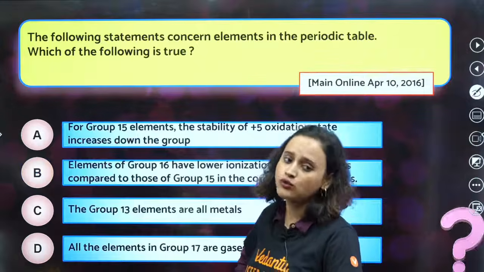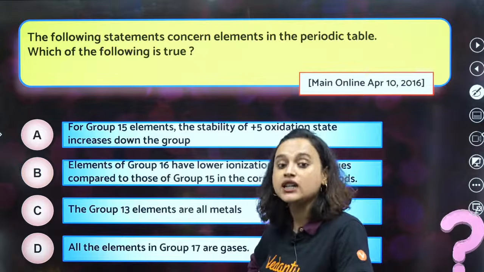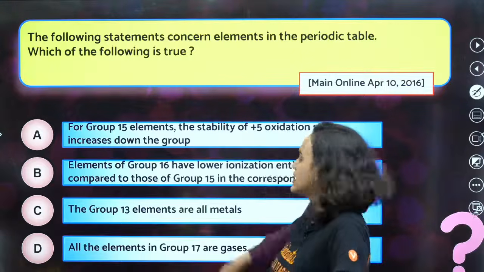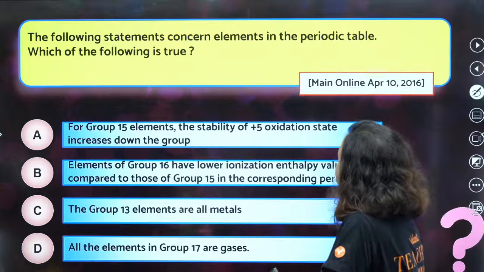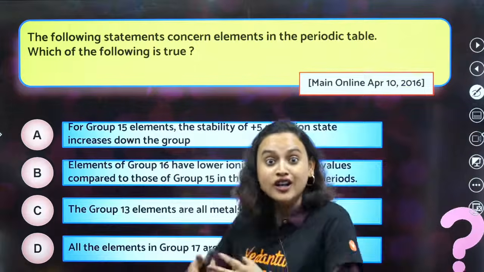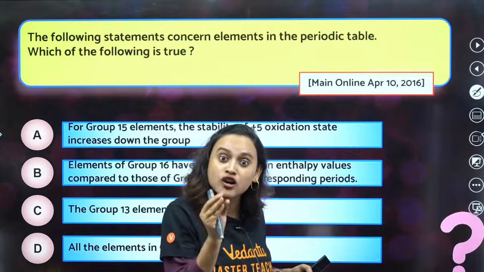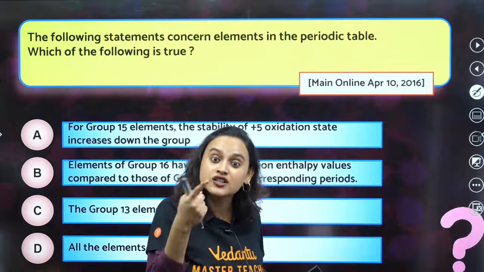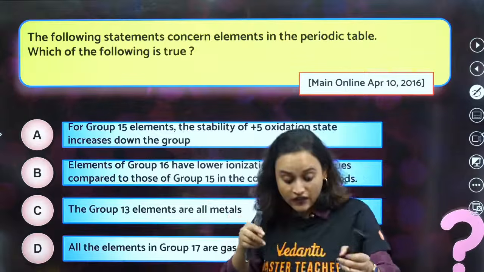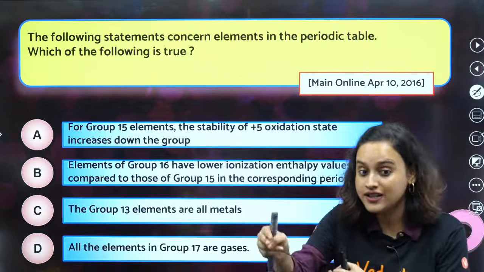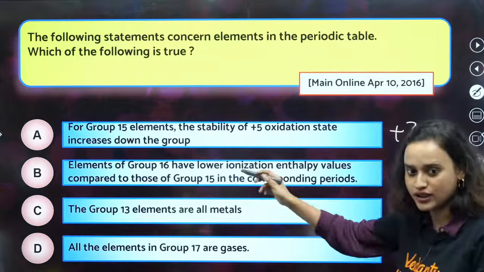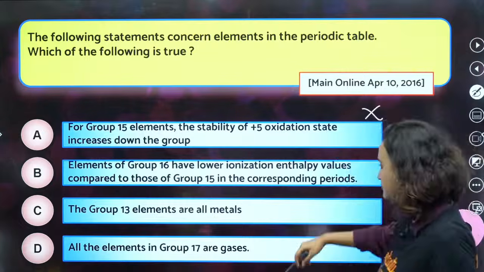Alright, agreed? Moving on. The following statement concerns elements in the periodic table. Which of the following is true? Let's read the options. For group 15 elements, the stability of the +5 oxidation state increases down the group. Not at all. When you go down the group, the lower oxidation states increase because of the inert pair effect. So in group 15 actually the +3 oxidation state increases. So that's wrong.